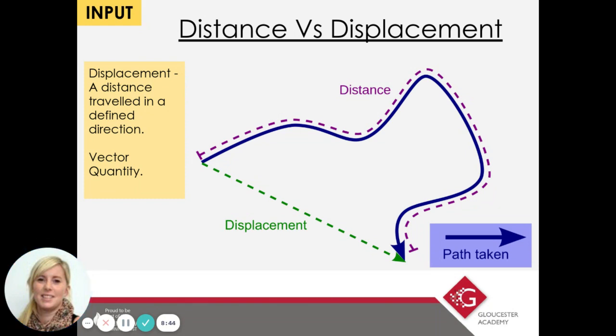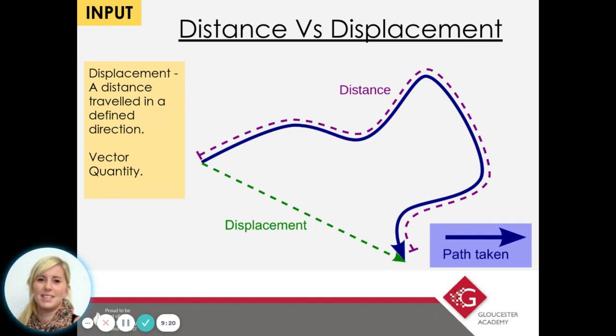But displacement is the distance travelled in a defined direction. That is the definition. It is a vector quantity, but I just think of it as the difference between the start and the end point of your journey. If you think to yourself, why not just take the green arrow to get from A to B? Well, it might be that there's something in the way. It could be a building, a school, a motorway, a mountain, a river, an ocean. So you don't always take the most direct route, but the difference between the start and end point is the displacement.